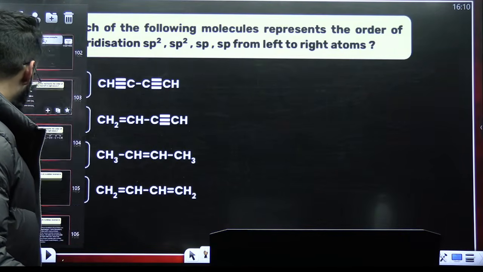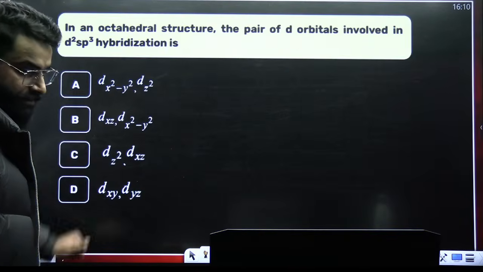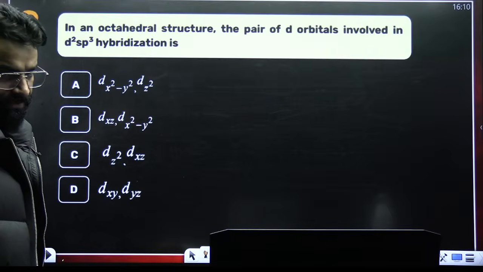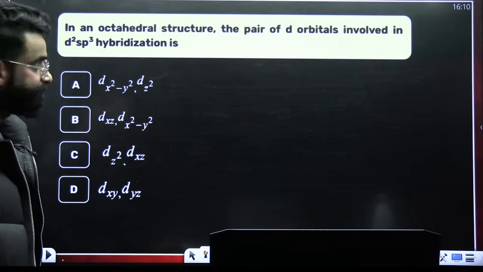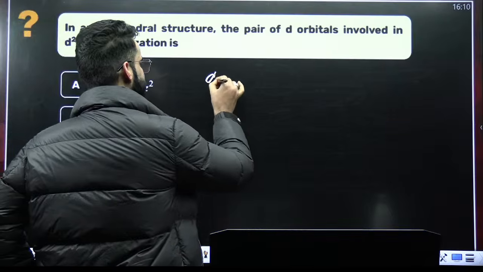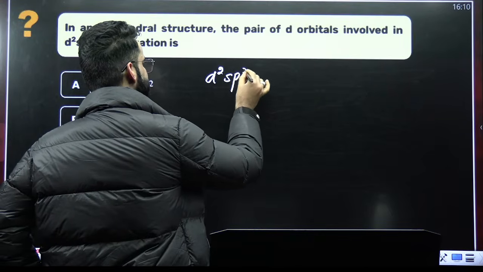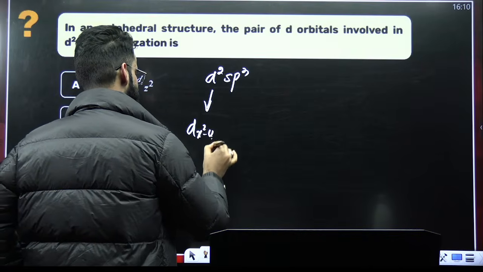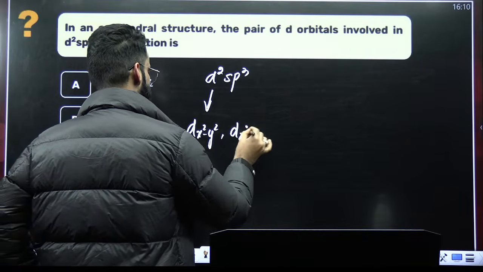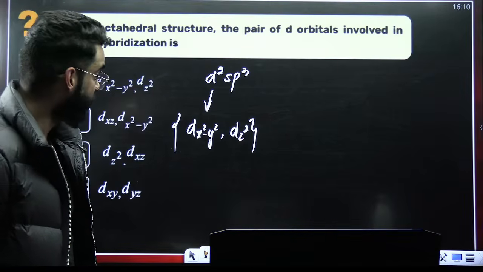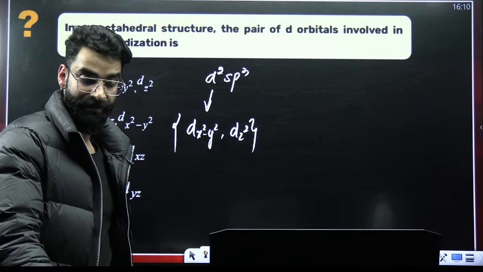This is the question which we have already done. Okay. Tell me the answer of this one. I just want to know. What do you think about this one? In case of d2sp3, which d orbitals are involved in hybridization? It is going to be dx square minus y square and dz square. Remember this directly. These are the orbitals which are involved in d2sp3 hybridization.